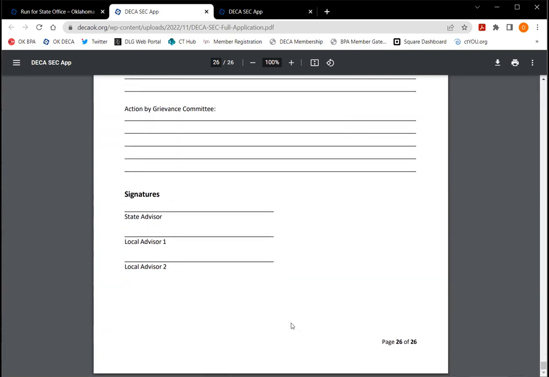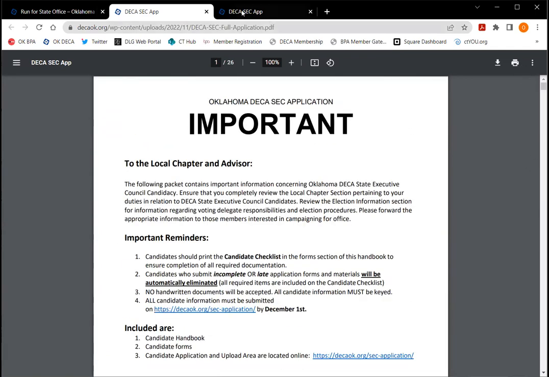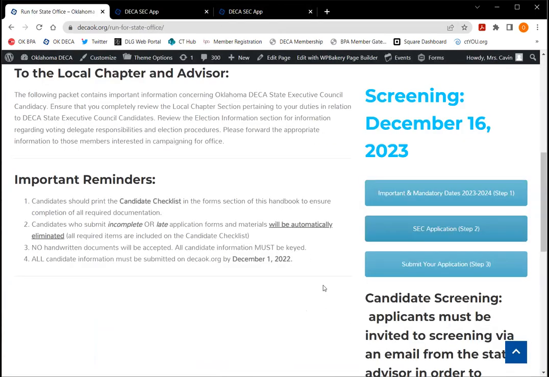Okay, and then we have some more signatures. Perfect. Okay, so this is the point where, if this were a workshop, I'd be asking for questions. But since this is just a recording, we won't do that. We're going to skip right to the place where you're going to submit your application, which is right here.